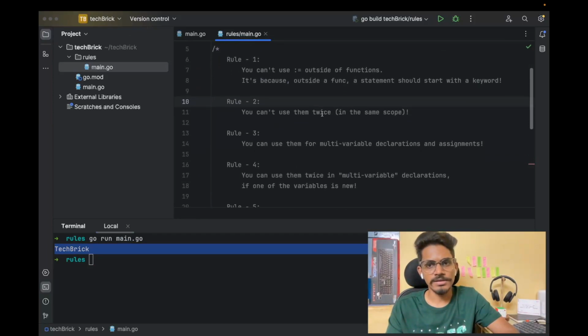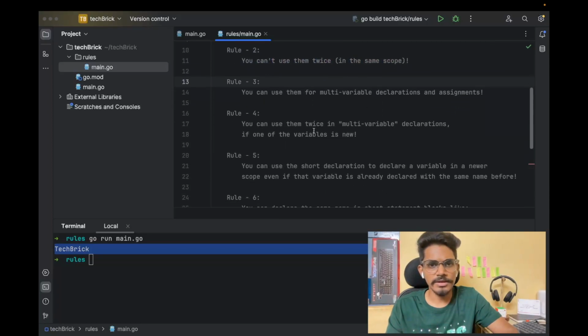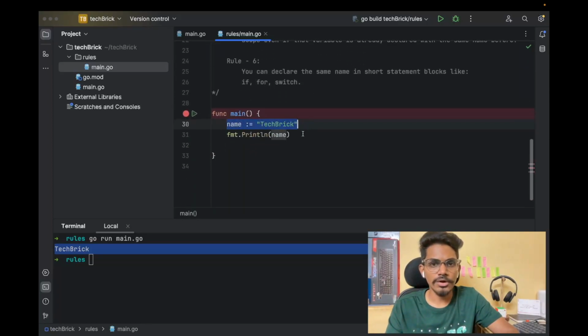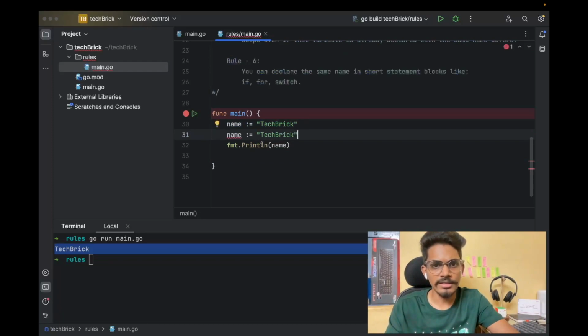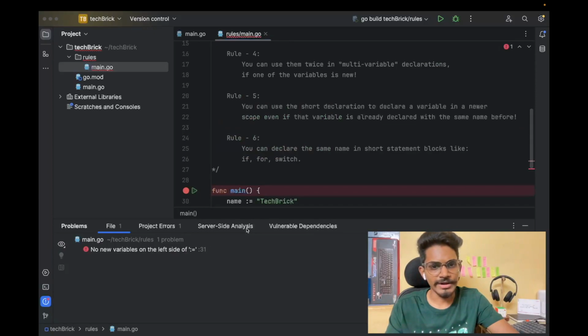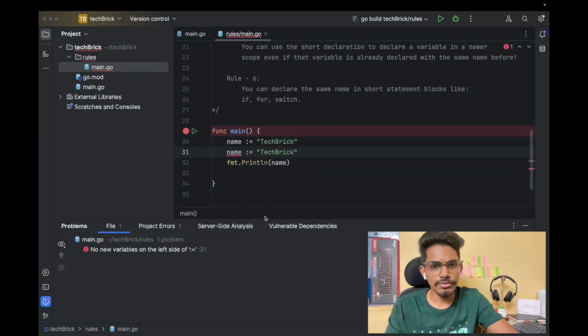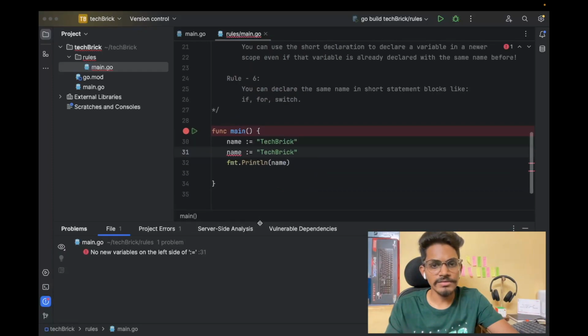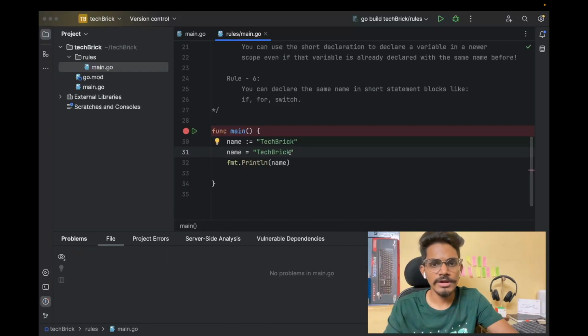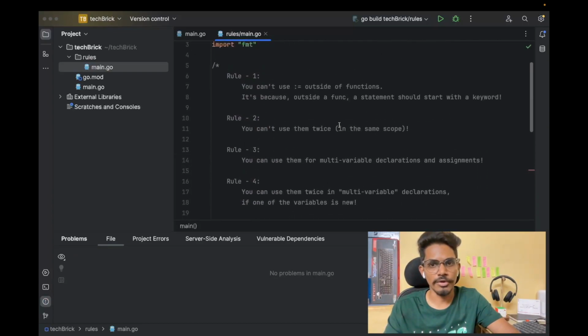You can't use them twice in the same scope. It means if we are declaring a variable, I cannot use it again in the same scope with the same name. So for example, say this is a declaration and initialization both at once. Now if I do it like this, it is going to give me an error: no new variables on left side of :=. So if you want to reassign within the same scope, then we simply have to remove the colon. It should be able to reassign. So declaring twice within the same scope is not possible. That's what the second point says.